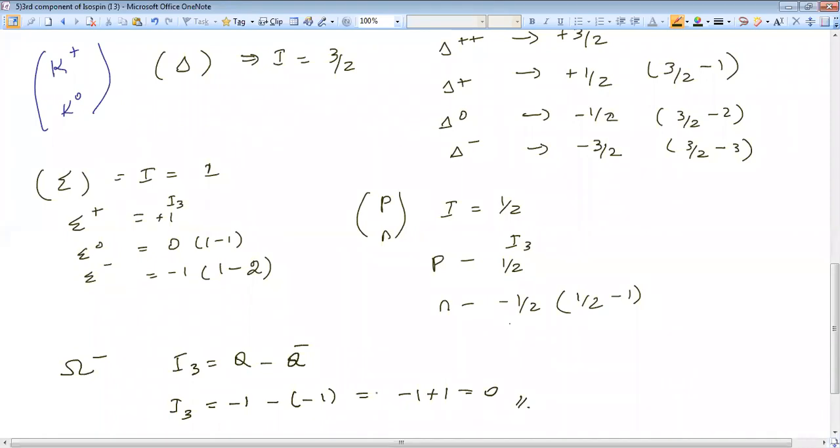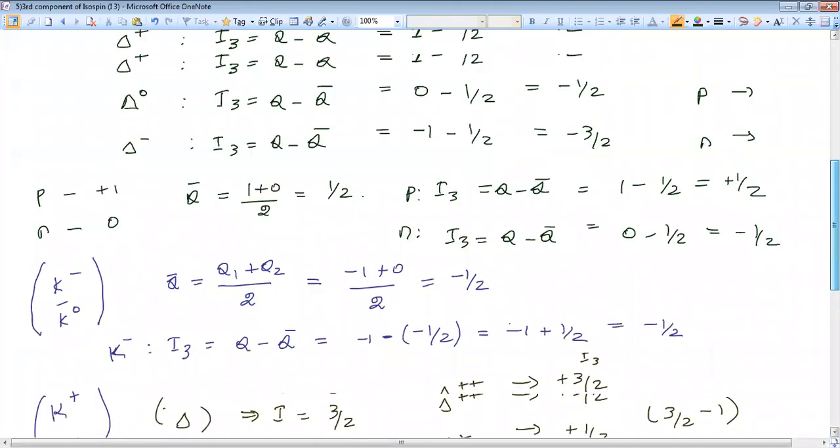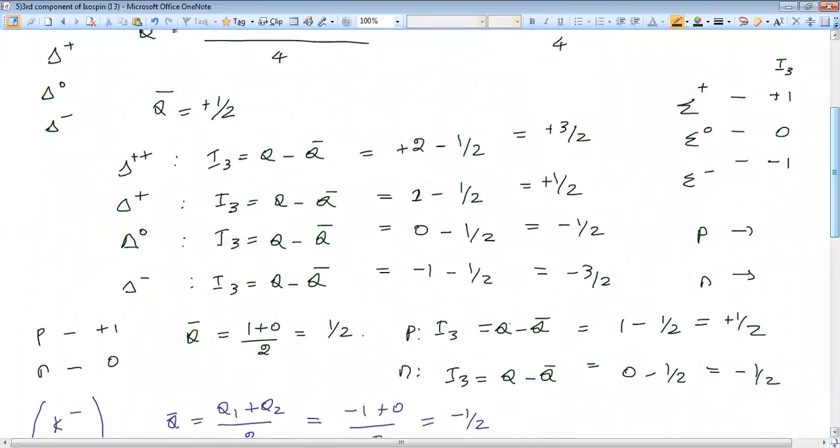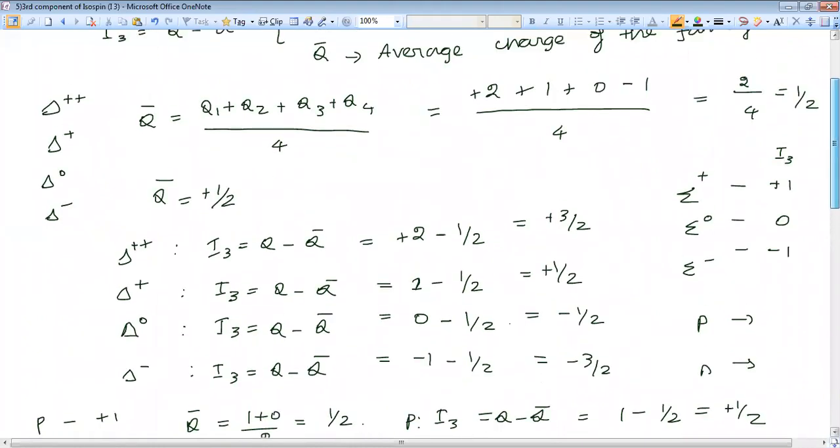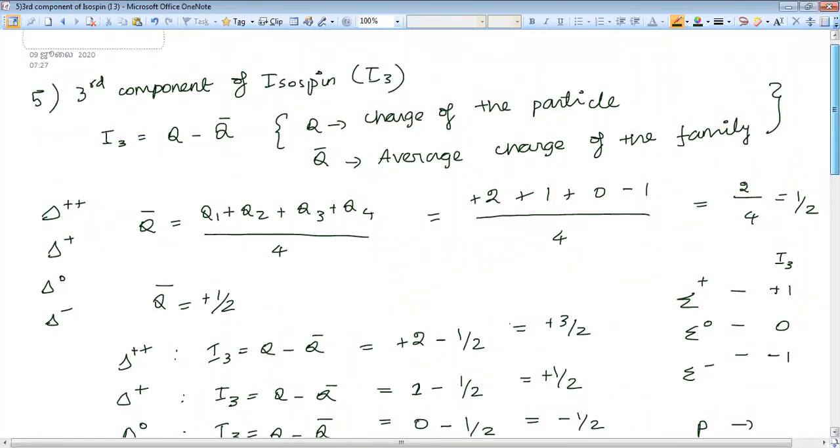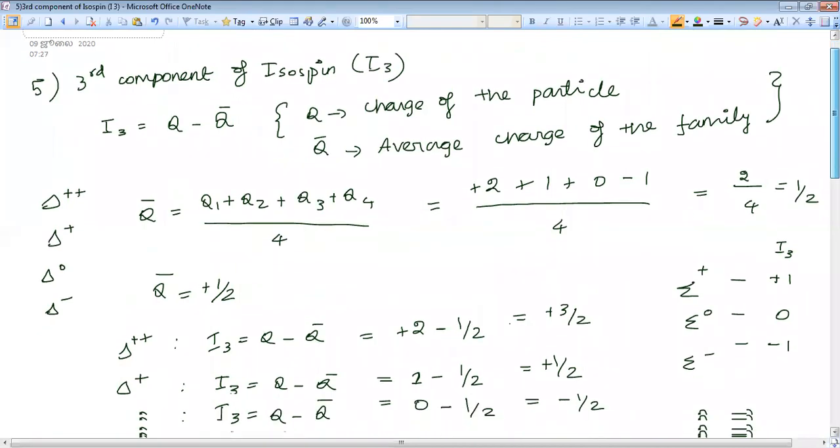Wherever a one member family is there, the isospin and the third component of isospin are 0. If a two member family is there, the isospin value is 1 by 2, and the member which has the highest positive charge will get plus 1 by 2. The member which has the lowest charge will get minus 1 by 2.